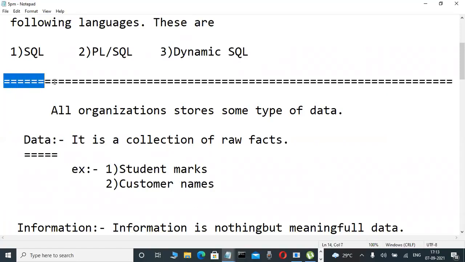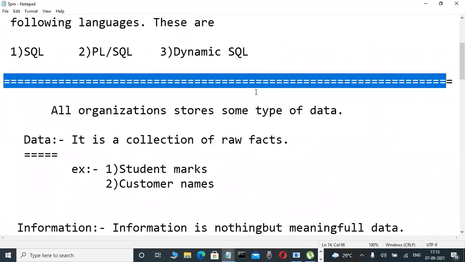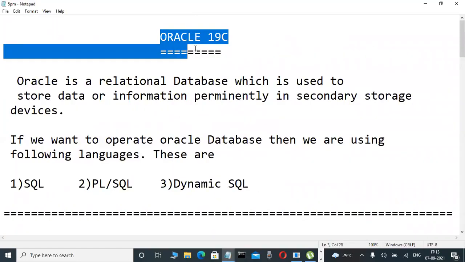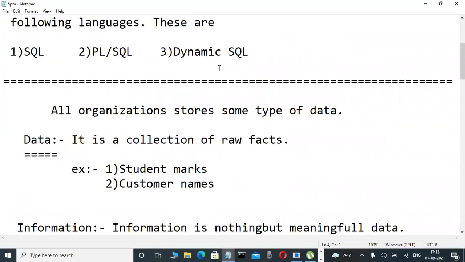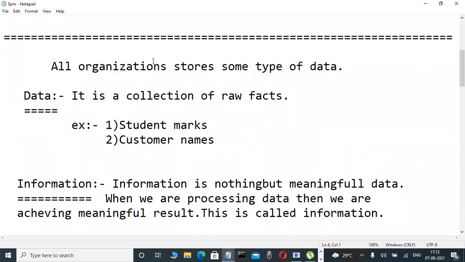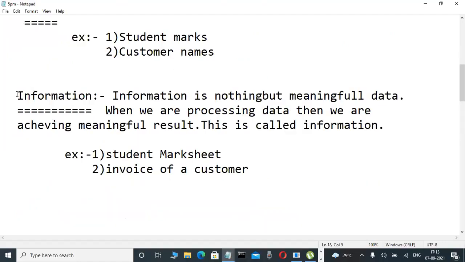But before we start these types of databases, which we will learn in future, yesterday I told you that every organization stores some type of data. I explained what data is, and also what information is.